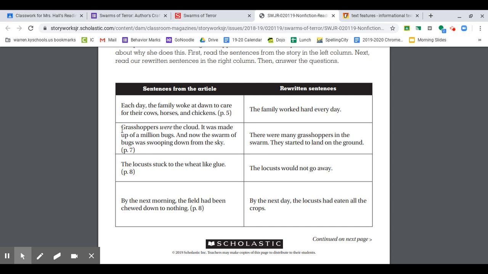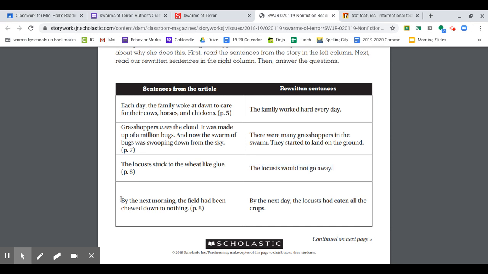The next one says, "Grasshoppers were the cloud. It was made of 1,000,000 bugs, and now the swarm of bugs was swooping down from the sky." And that's from page 7. The rewritten sentence says, "There were many grasshoppers in the swarm. They started to land on the ground." The next sentence from the article is from page 8. It says, "The locust stuck to the wheat like glue." Oh, that is a simile. Remember, it's using like or as to compare two things. And the rewritten sentence says, "The locust would not go away."